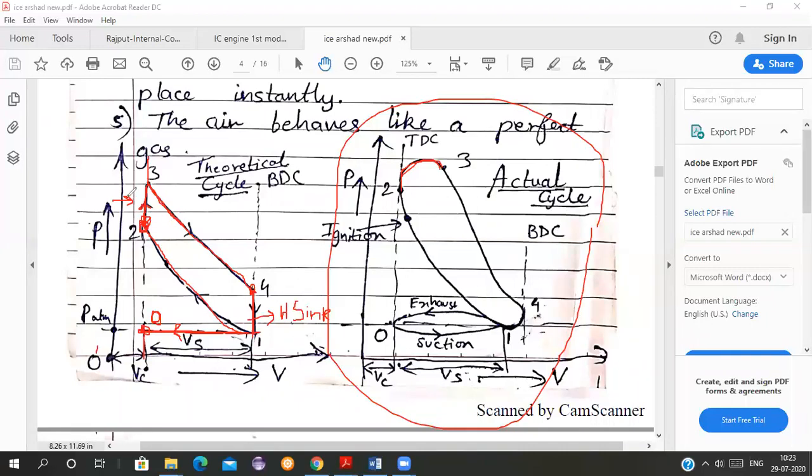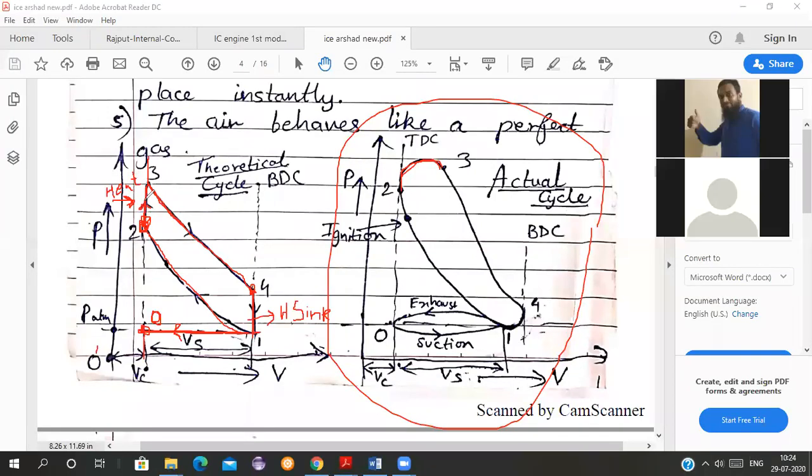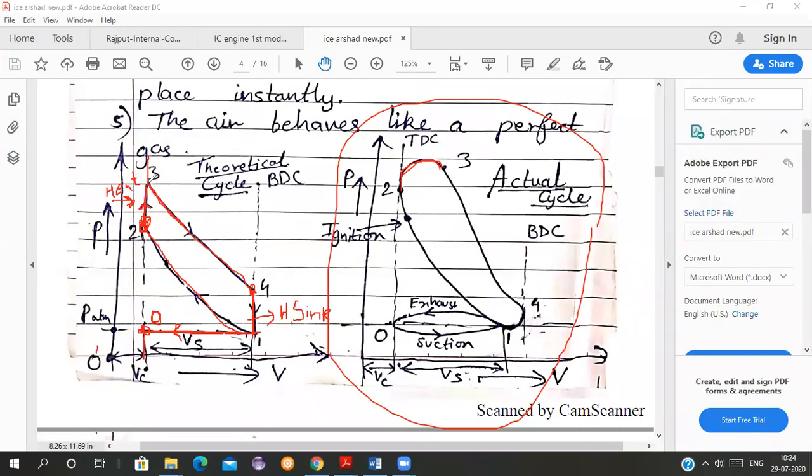Then the heat is supplied. See, we are not assuming the spark plug is giving the spark and then the air fuel mixture is burning. What we are assuming in the theoretical cycle is the air is only burned. The working medium is only air here. So heat is supplied from a source here, a heat source. And therefore the pressure is increasing. The temperature is increasing. So heat is supplied here from point 2 to point 3. Then the piston doesn't move till point 3.